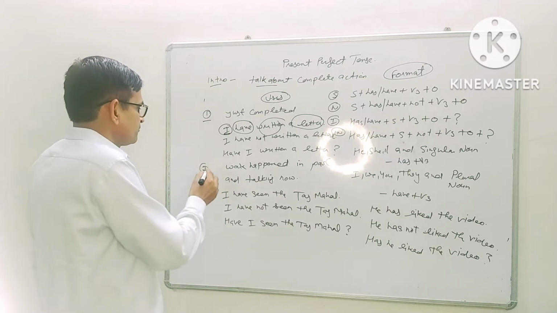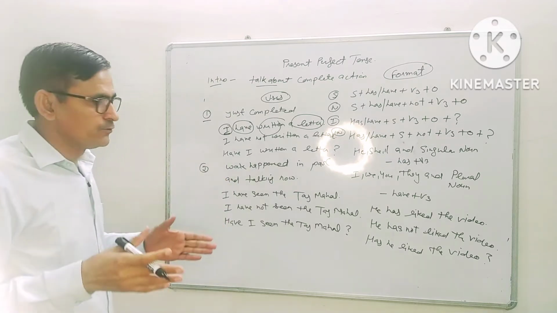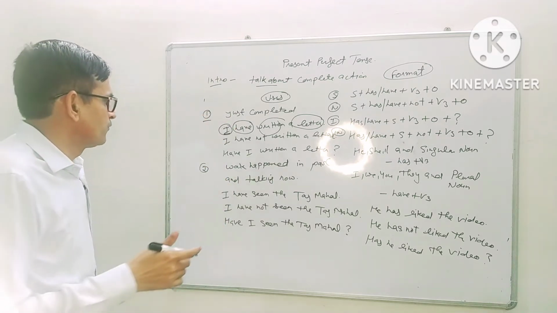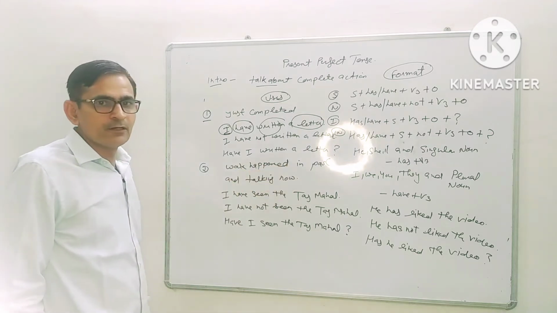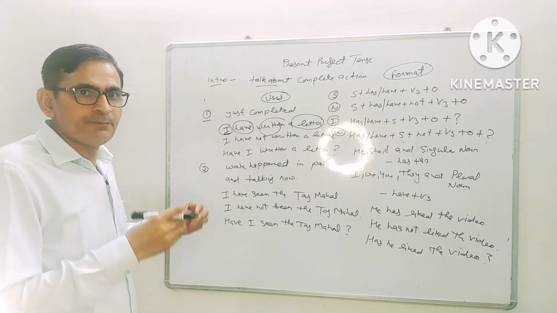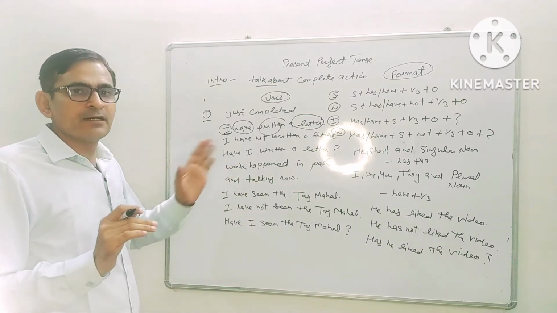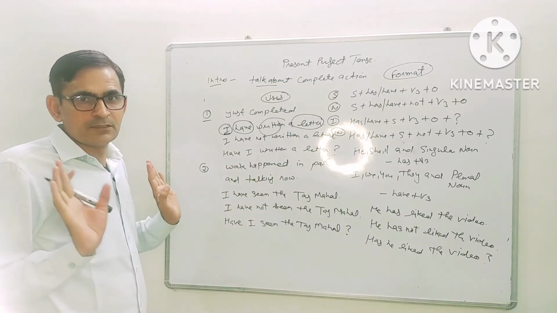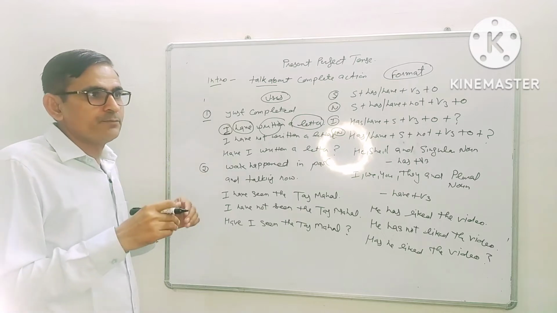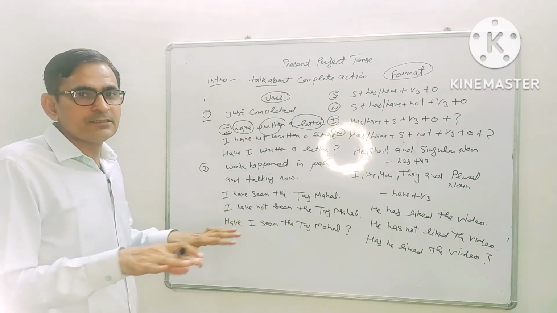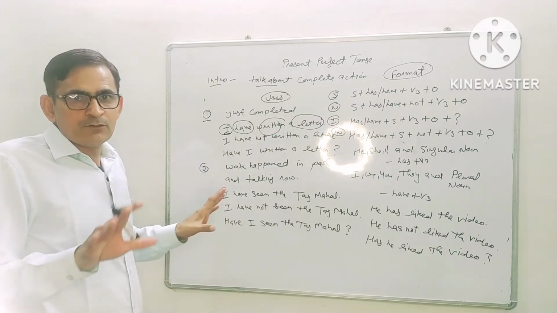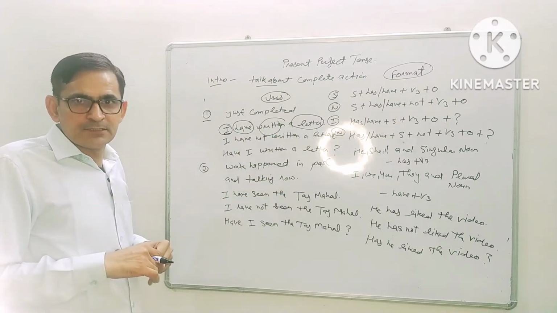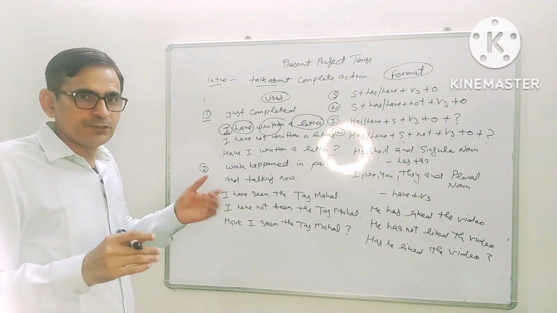Very simple way. Now I will tell you about the next use of it. Work happened in the past and we are talking about it now. Any work happened in the past, like we went to Agra and saw the Taj Mahal, and now after 2 or 3 years, we are sitting somewhere and we are talking about our visit to religious places, anywhere we visited.